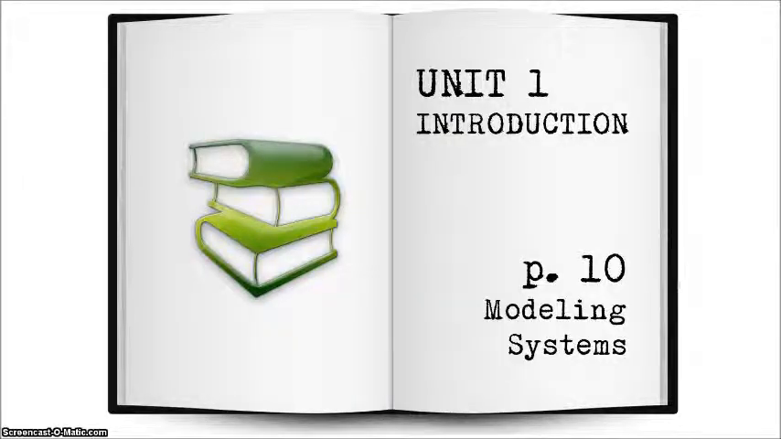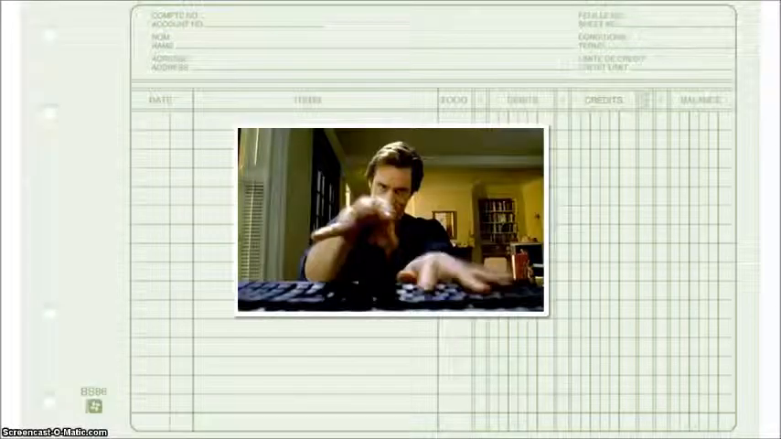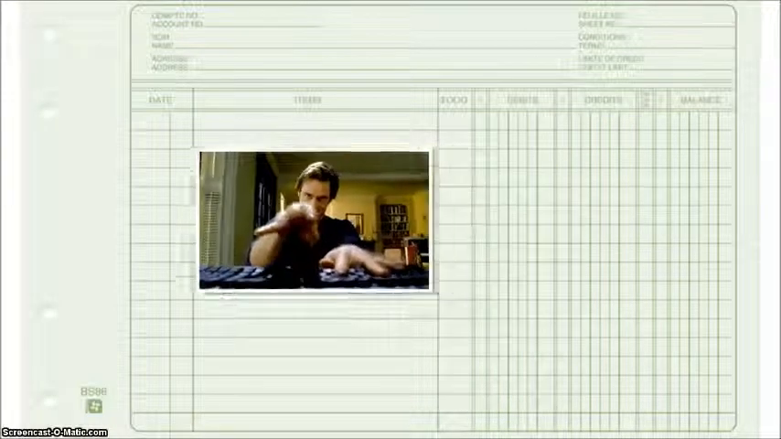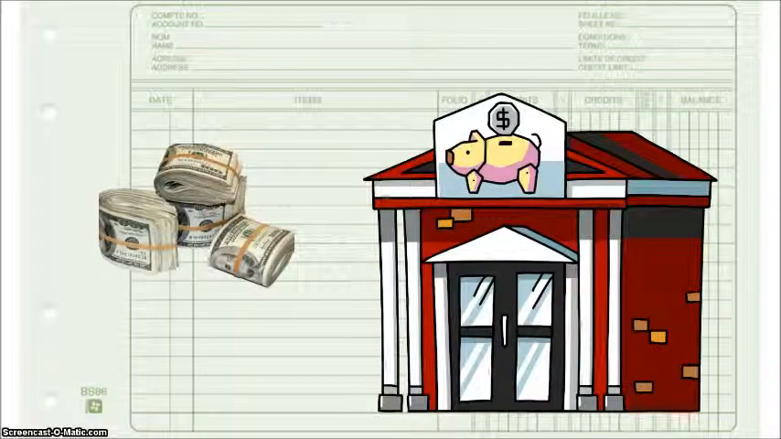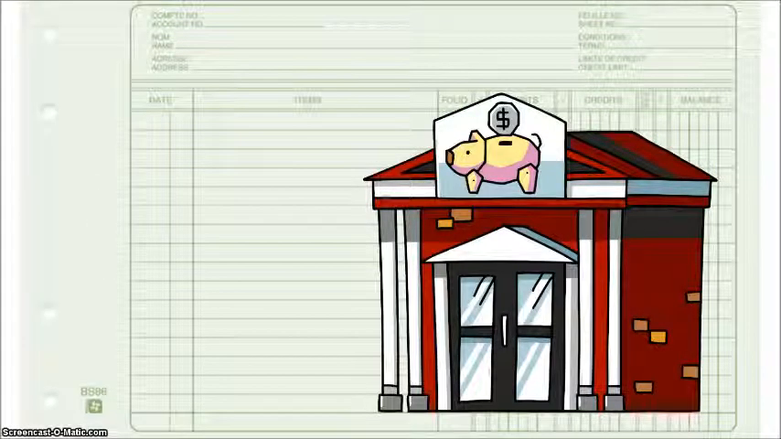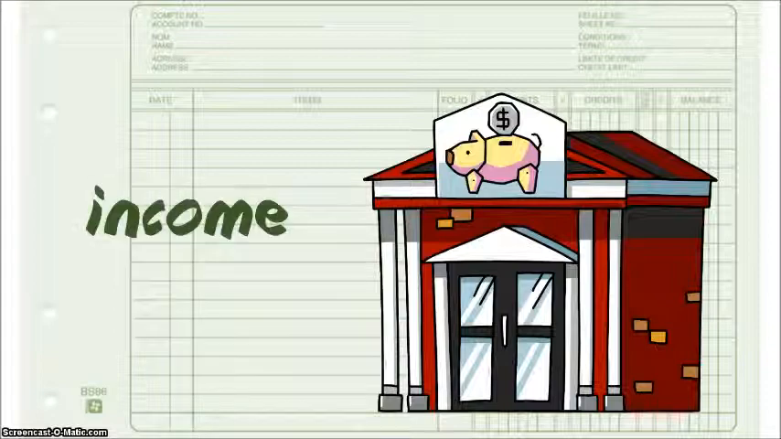Today we're doing modeling systems, which is only on one page in this first chapter in your textbook, but we come back to it multiple times throughout the year. So let's say you grow up, you get your education, and you get your job, right? Well then, with your job comes that paycheck, right? You get that money. Where do you put that money? Well, you put that money into the bank, and we call this money income.